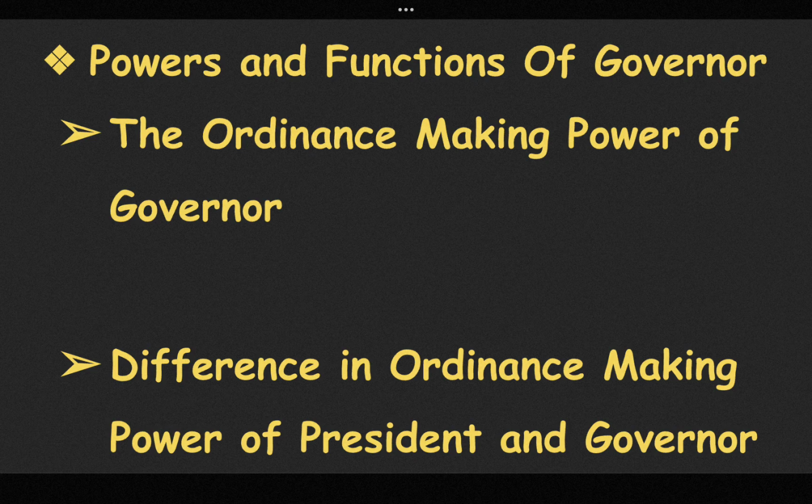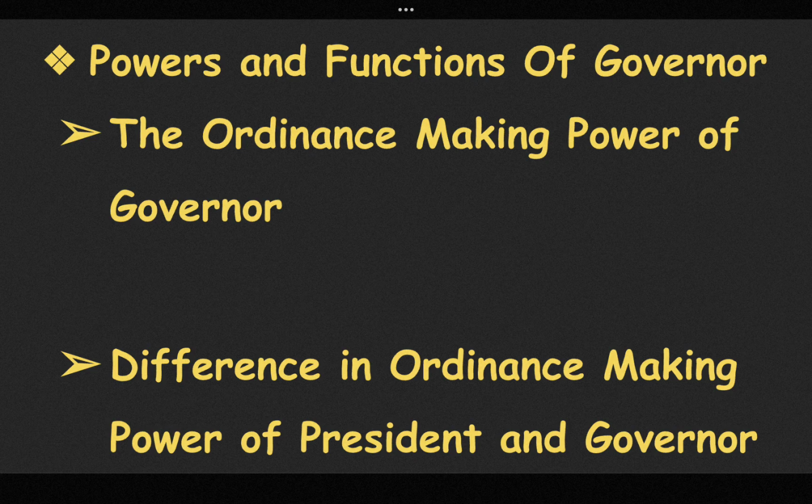Next are the legislative powers. Article 168 clause 1 declares the Governor as a part of the state legislature. The Governor gives assent to a bill passed by the state legislature. The Governor summons and prorogues the sessions of the state legislature and dissolves the state legislative assembly. The Governor may address the state legislature and also send messages to the House or the houses of the legislature.